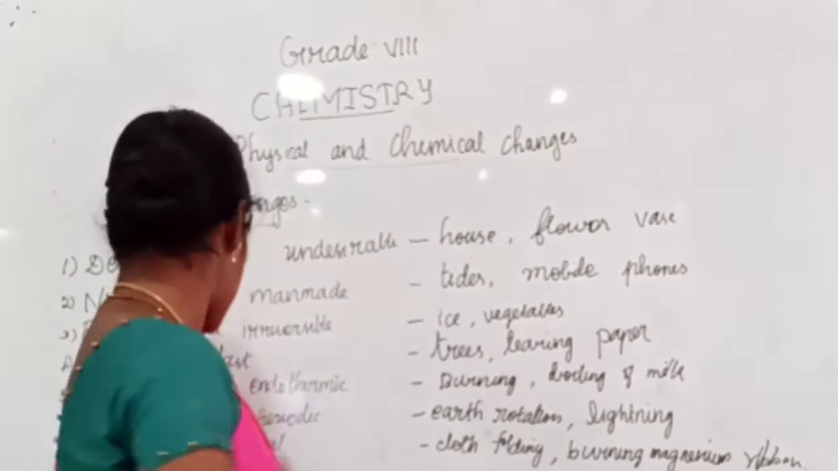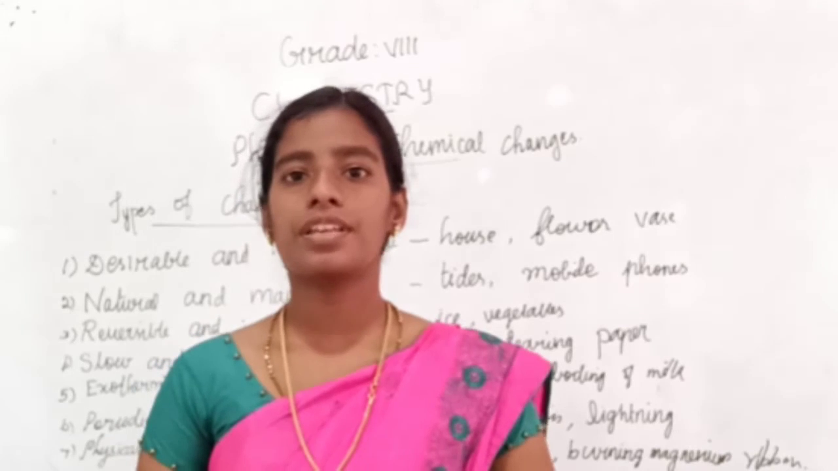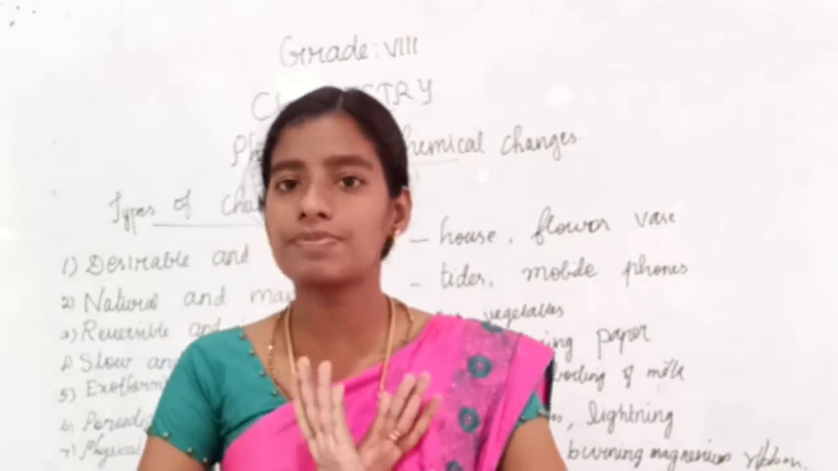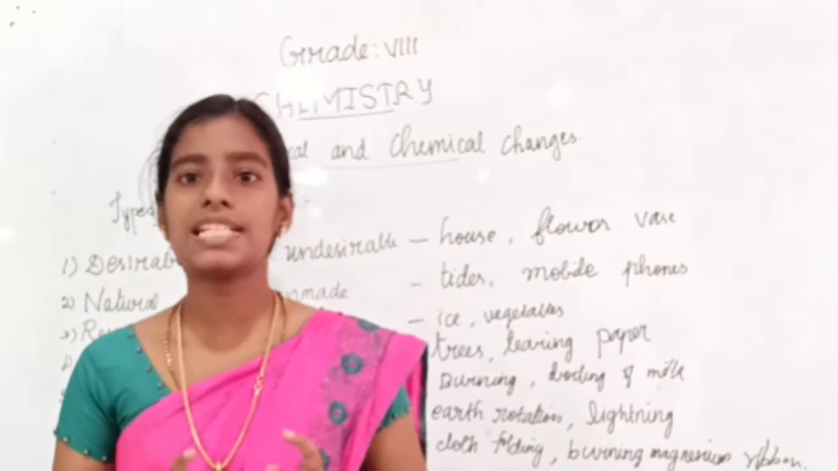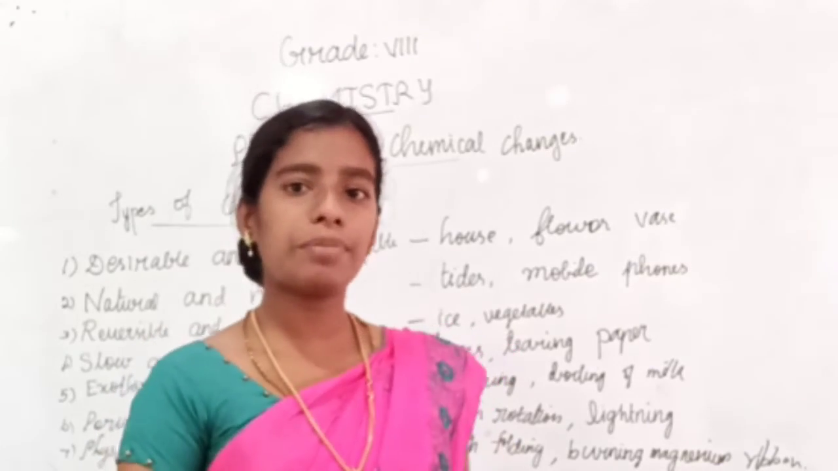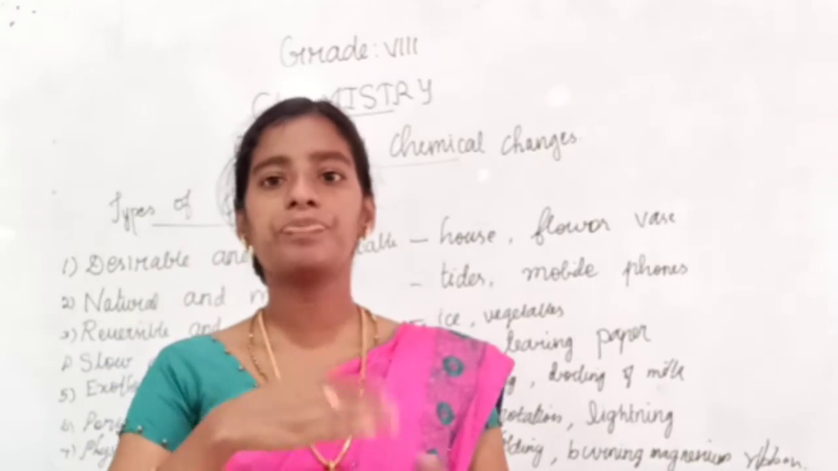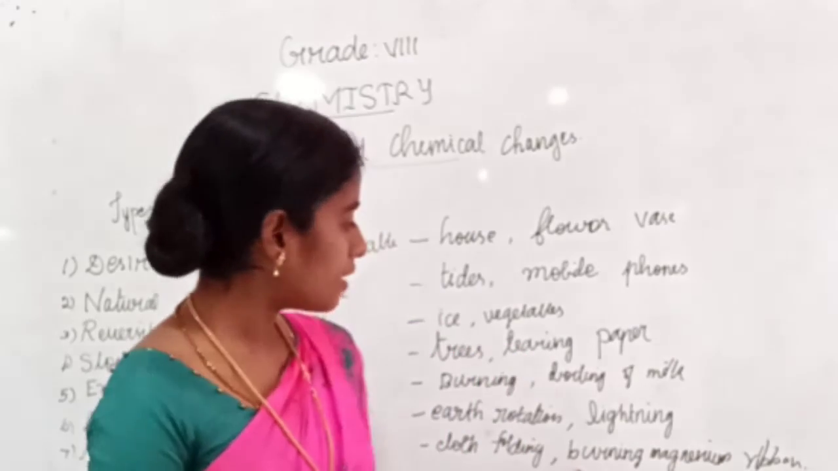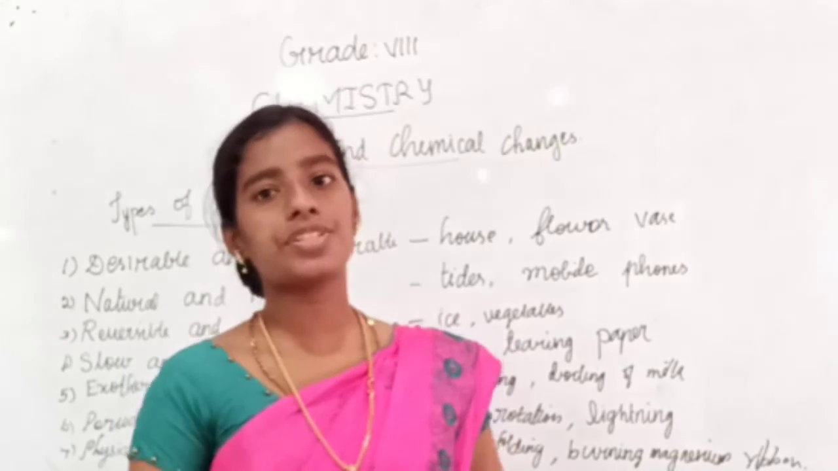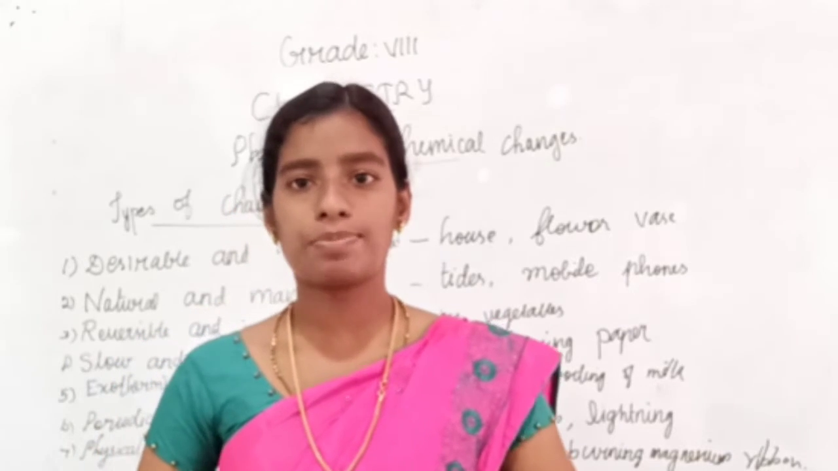Then the last one is physical and chemical change. We all know what is physical change. In physical change, the chemical composition of the substance will not vary, and in chemical change, the chemical composition of the substance varies. Example for physical change, folding of cloth, only the shape varies. And in burning of magnesium ribbon, the chemical properties change. So it is an example for chemical change. Are you clear about these types of changes?